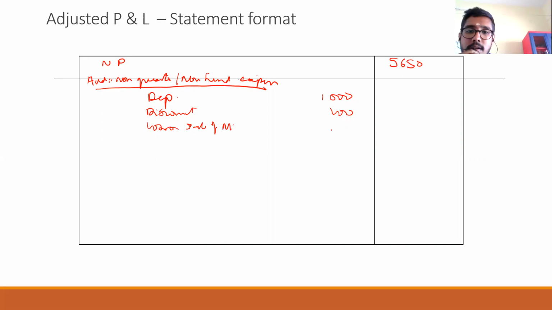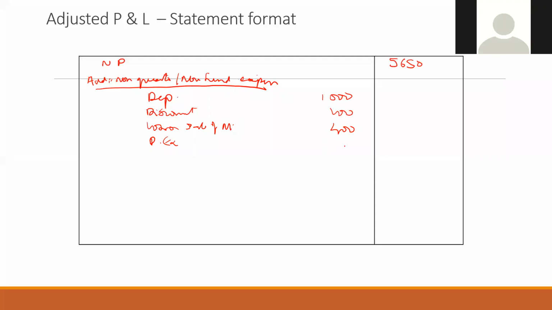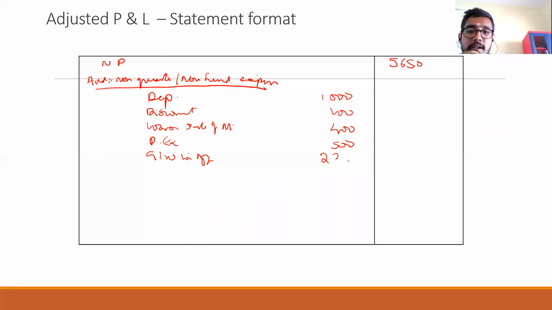How much? 400. Preliminary expense, how much? 500. Goodwill written off, how much? 2,350. Any other items?